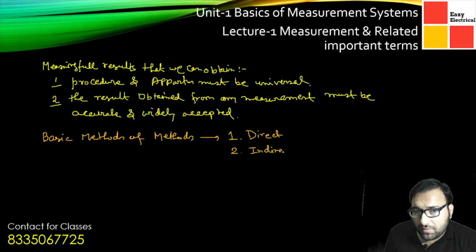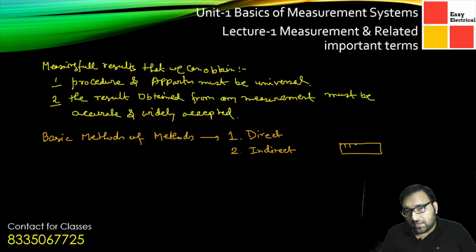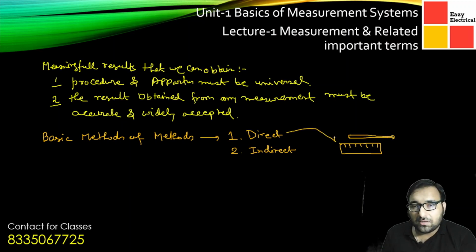Whenever we talk about a direct method, suppose we are using a scale, and using this scale we are measuring the length of a rod. This is an example of a direct measurement. A rod of length, suppose x, we don't know, we measure using, suppose, a 15 centimeter scale, whatever scale we use.